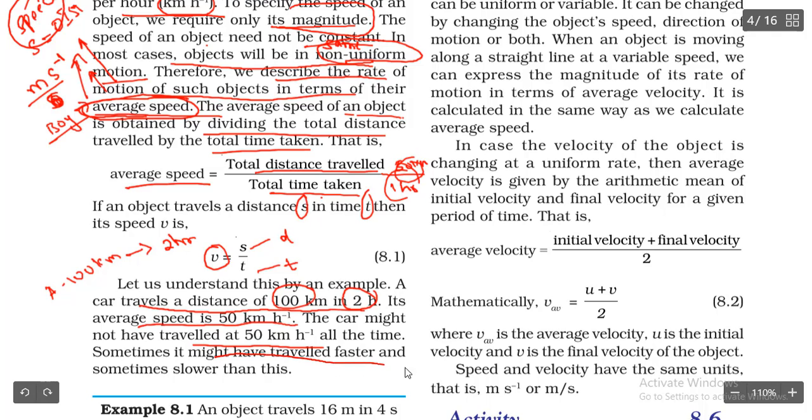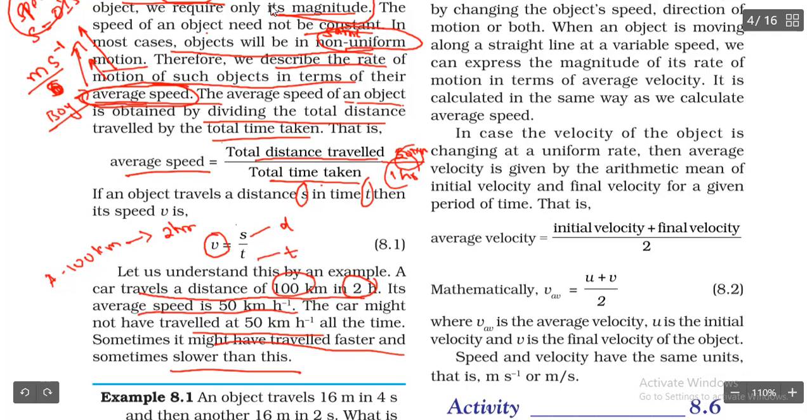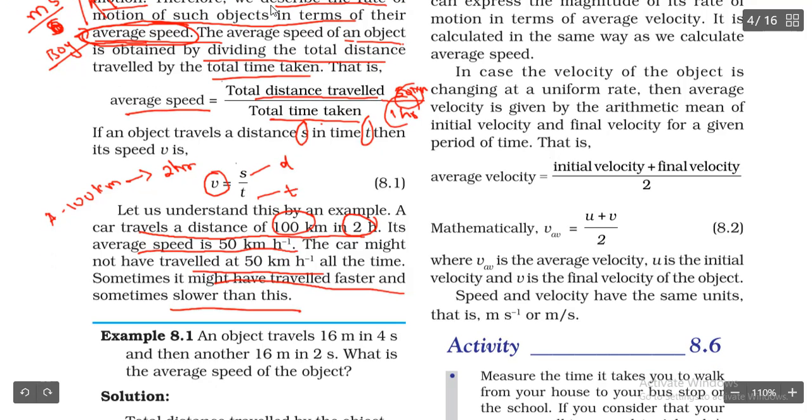Sometimes it might have traveled faster and sometimes slower than this. If a car travels 100 kilometers in 2 hours, in 1 hour how many kilometers is it going to cover? It's going to cover 50 kilometers. In simple terms we are going to say this, right?